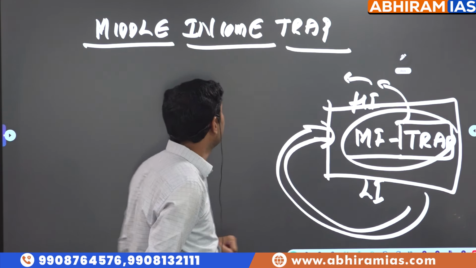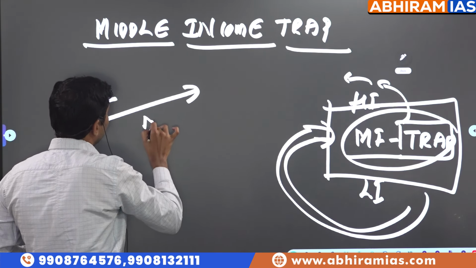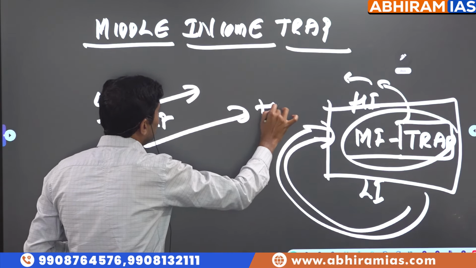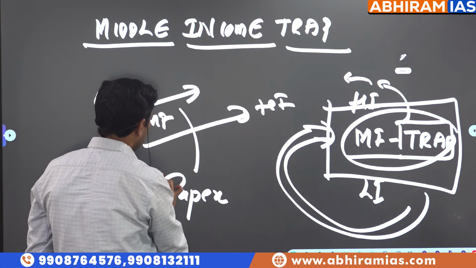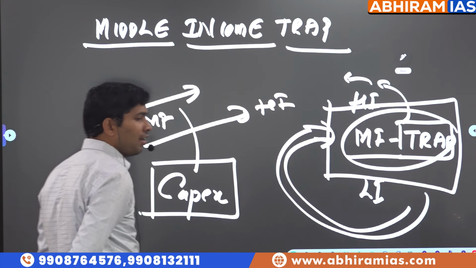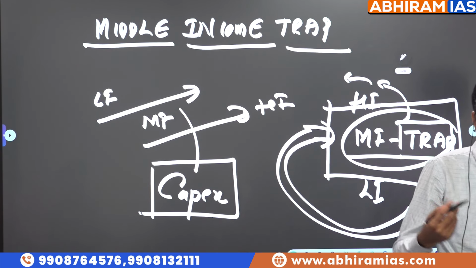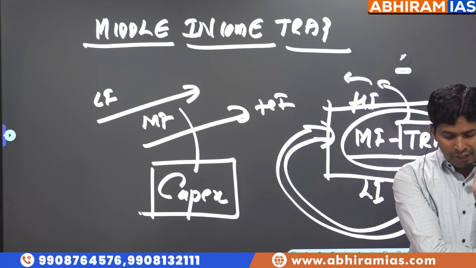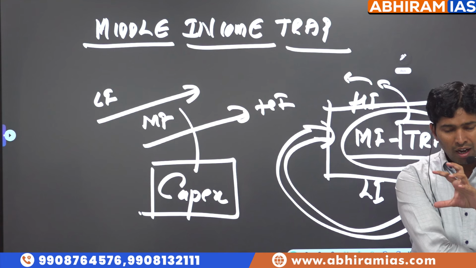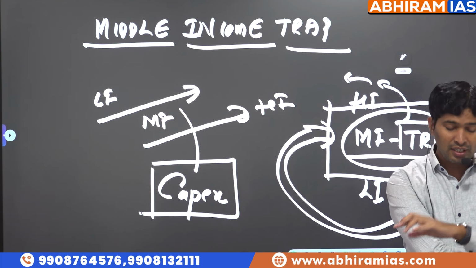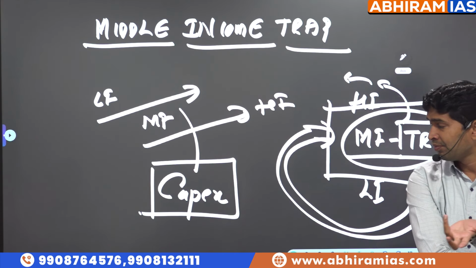Why? They say when a country is moving from low income to middle income, and middle income to high income, you have to spend so much expenditure on capex. What is capex, sir? Capital expenditure, which would generate income in the future. Infrastructure development, skill development, the amount spent by the government for generating income in future is called capital expenditure.